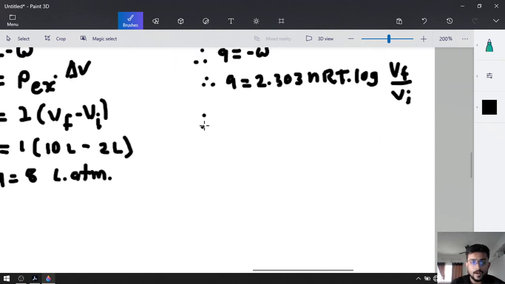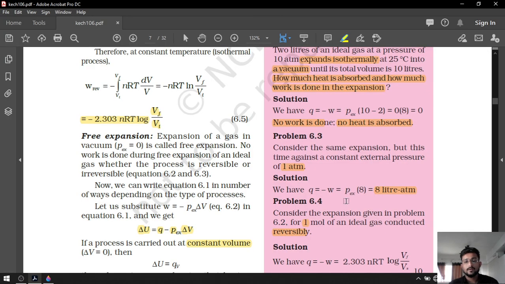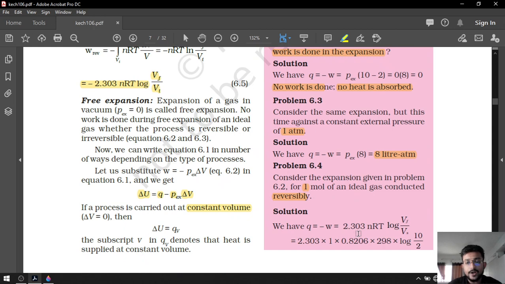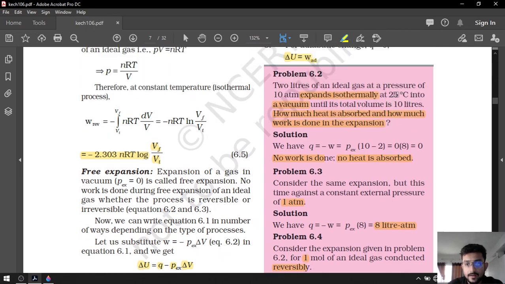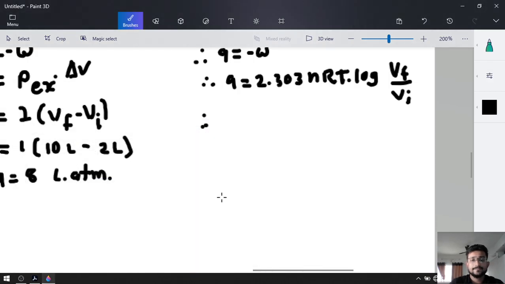Now put down the values. 1 mole of ideal gas, R is equal to 0.082. Remember the value. And temperature is 298 Kelvin, 25 degrees Celsius. They have given us that already.